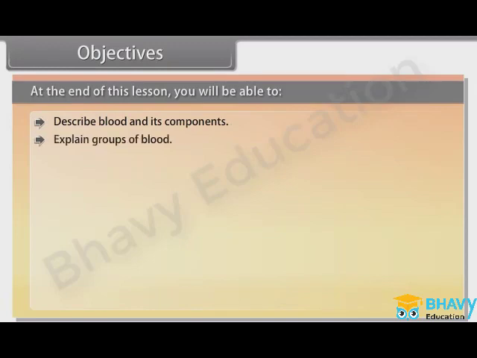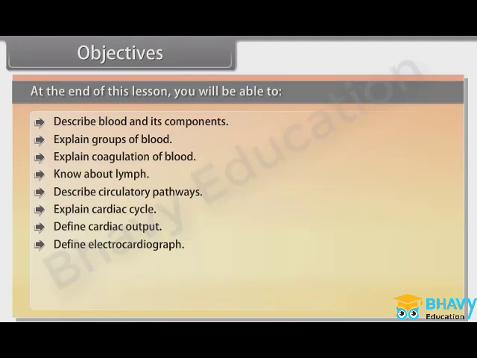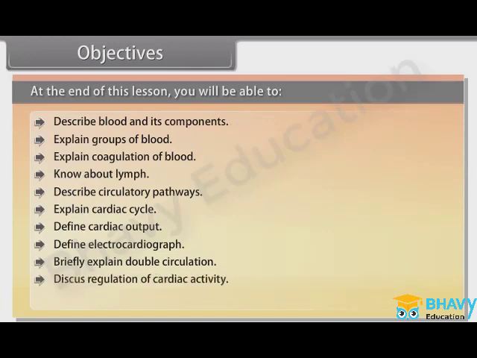At the end of this lesson, you will be able to describe blood and its components, explain groups of blood, explain coagulation of blood, know about lymph, describe circulatory pathways, explain cardiac cycle, define cardiac output, define electrocardiograph, briefly explain double circulation, discuss regulation of cardiac activity, and discuss disorders of circulatory system.